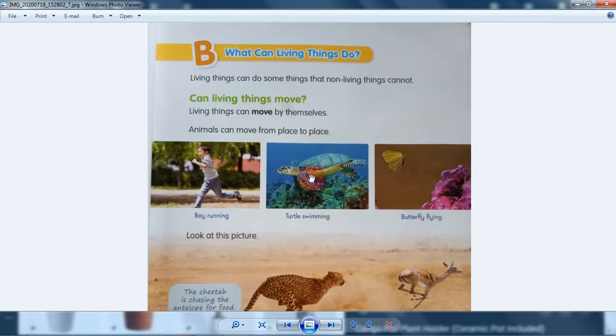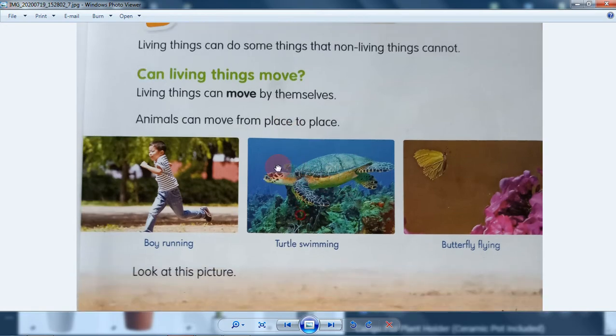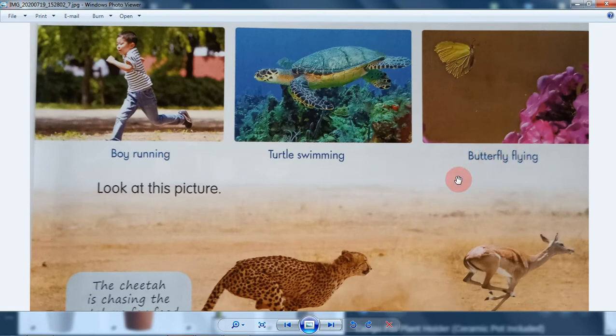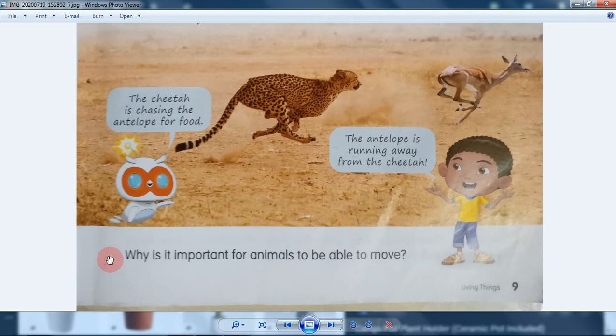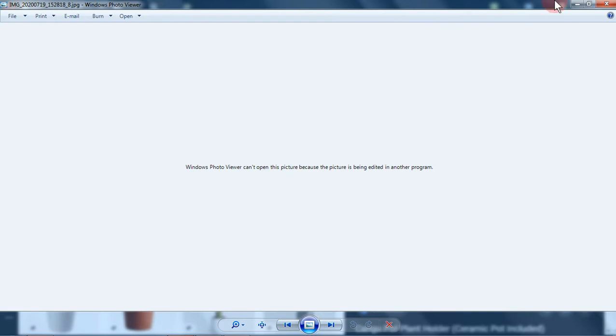Write it down, students. What can living things do? Move, running, swimming, flying, for example like a bird. And why is it important for an animal to be able to move? Well, we move for many reasons. For example, if I feel hungry, then I will move to find food. Okay, let's continue to the next picture.